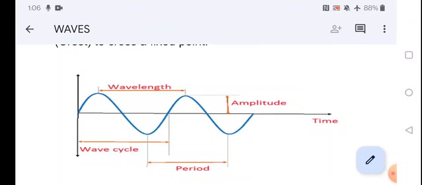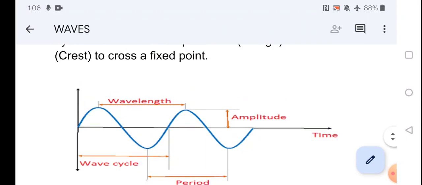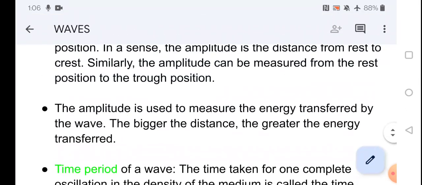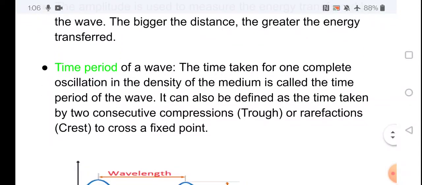The time period may be taken from the crest also or from a trough. The time period means the time taken to complete one rotation. The time period of a wave is the time taken for one complete oscillation in a medium.